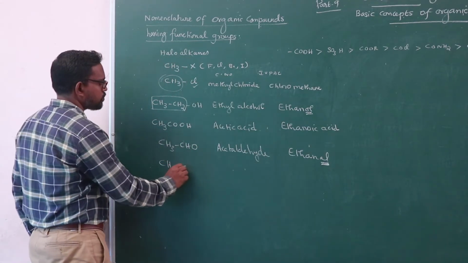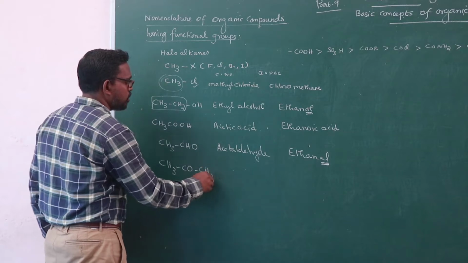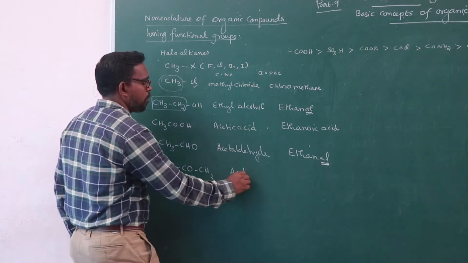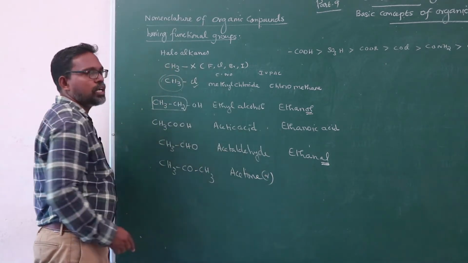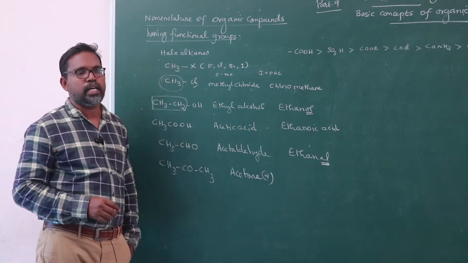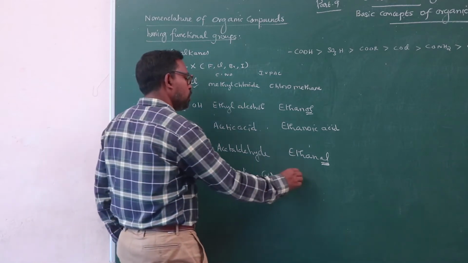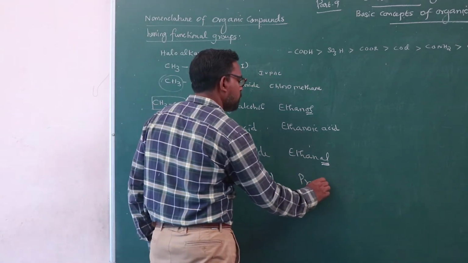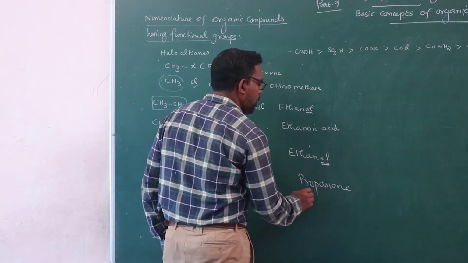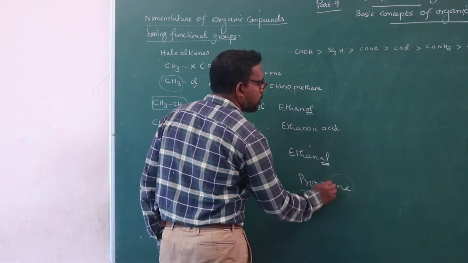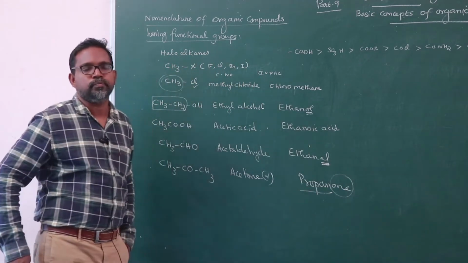Ketones. The simplest ketone is acetone, otherwise known as dimethyl ketone. So, the IUPAC name of the compound, propanone. Propane is replaced by ONE, propanone.